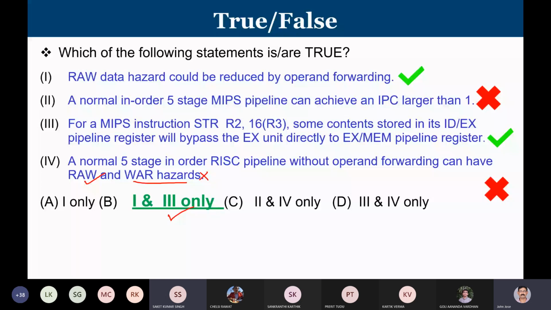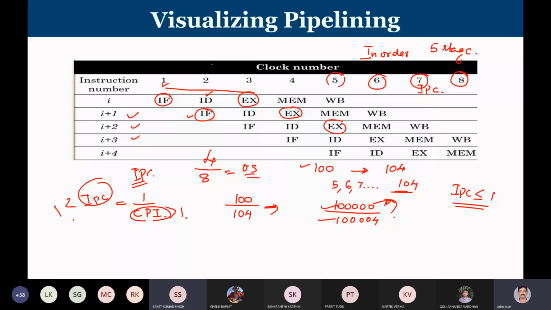Okay, let me see whether I made a mistake there. At the end of the 8th clock cycle, if you see, only 4 of them are completed, no? Why isn't I plus 4 completed? That will be completed only if it goes through the write back stage, which will happen in the 9th clock cycle. Oh, sorry, sir, it was my mistake. So then it will actually be 5 by 9. Okay. Yes, sir. Understood, sir.